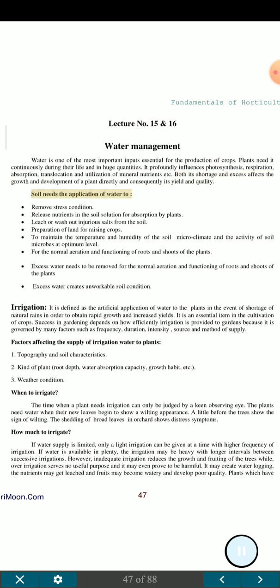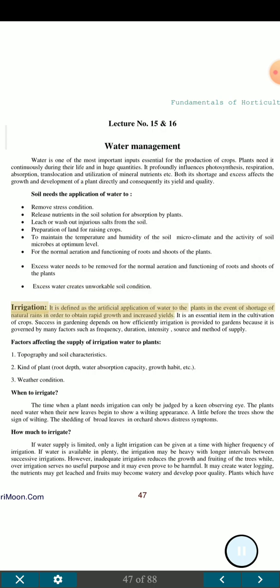Soil needs the application of water to remove stress condition, release nutrients in the soil solution for absorption by plants, leach or wash out injurious salts from the soil, prepare land for raising crops, and maintain the temperature and humidity of the soil microclimate and the activity of soil microbes at optimum level, for the normal aeration and functioning of roots and shoots of the plants. Excess water needs to be removed for the normal aeration and functioning of roots and shoots of the plants. Excess water creates unworkable soil condition.